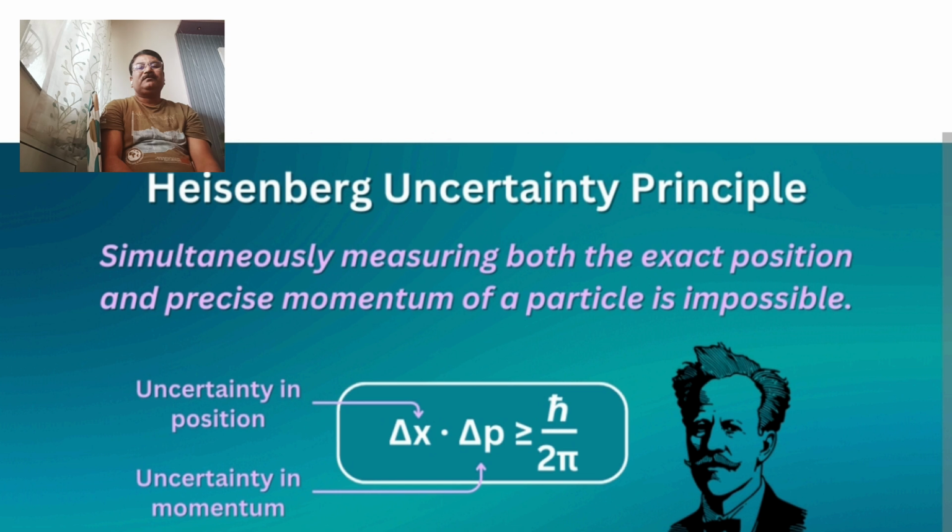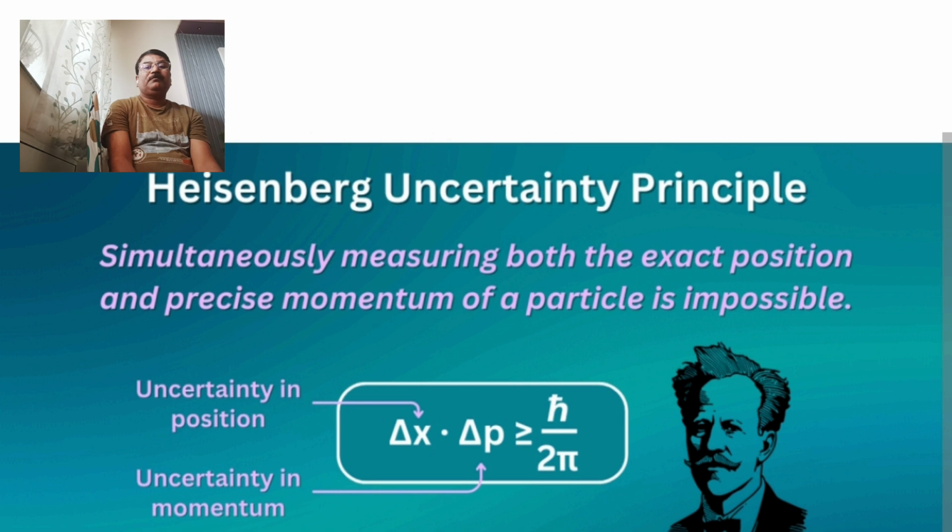Heisenberg's uncertainty principle states that the position of a particle or electron in the matter or atom and the precise momentum of the electron or particle are uncertain. We cannot say that it has a fixed position and momentum. So this principle is simply known as Heisenberg's uncertainty principle.